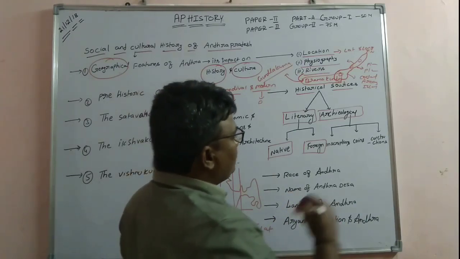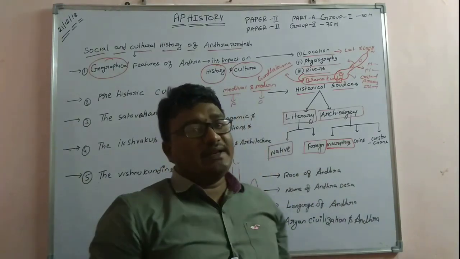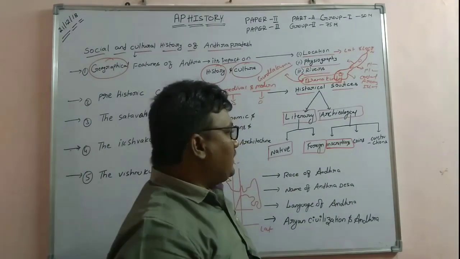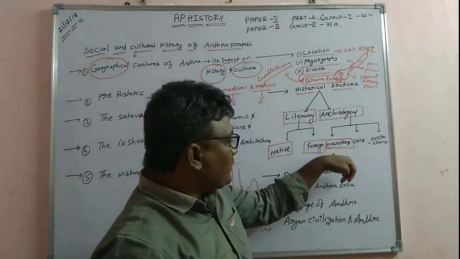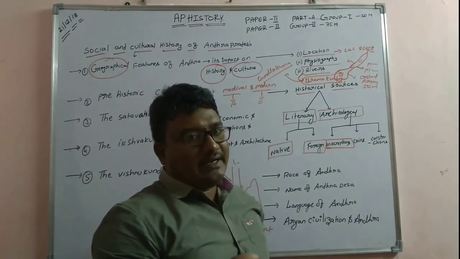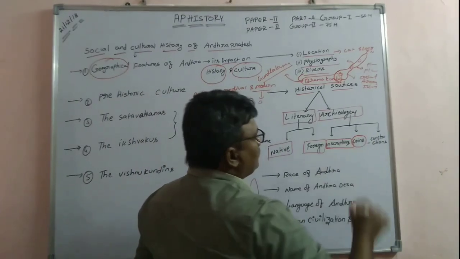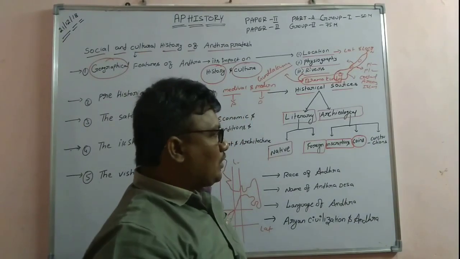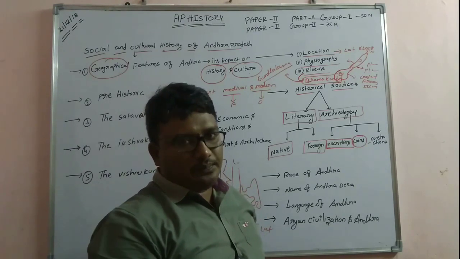And coming to inscriptions, these are the major sources of history, whether of India or Andhra, because in ancient times inscriptions played a major role in knowing the history and historical conditions of India or Andhra. Coins also played a role, and coins indicate the trade and economic system of that particular period.